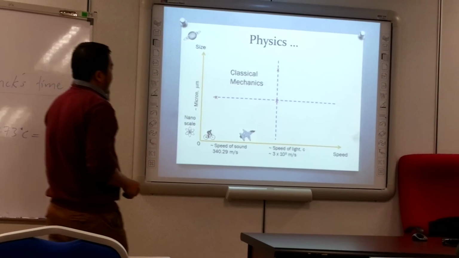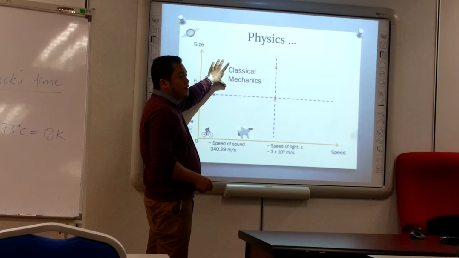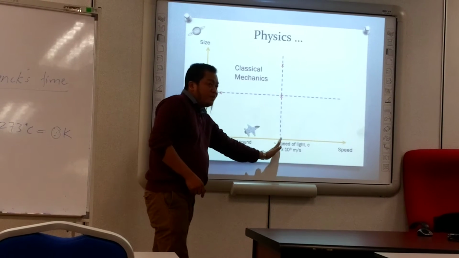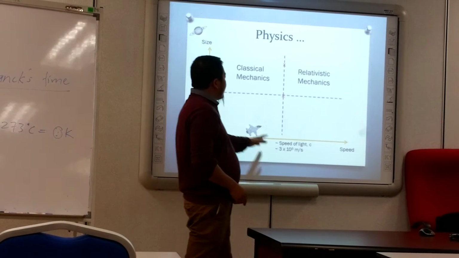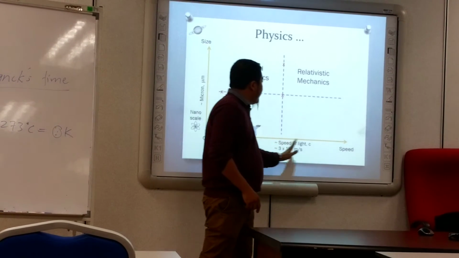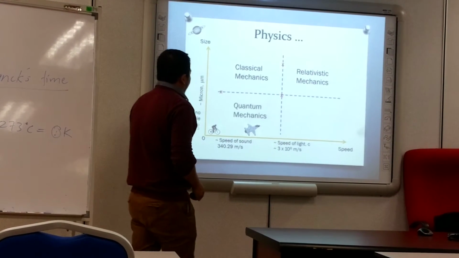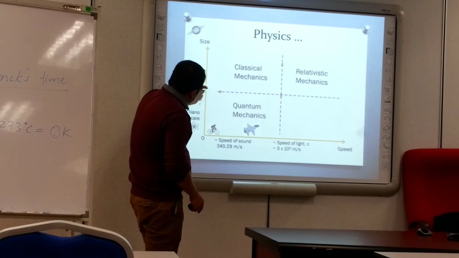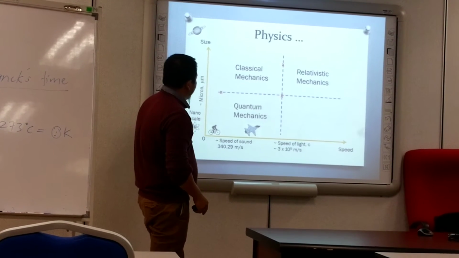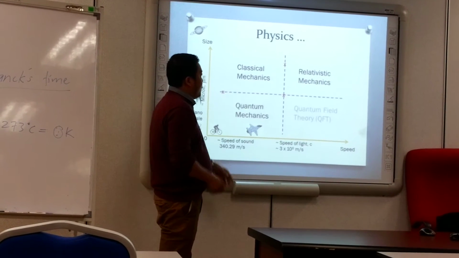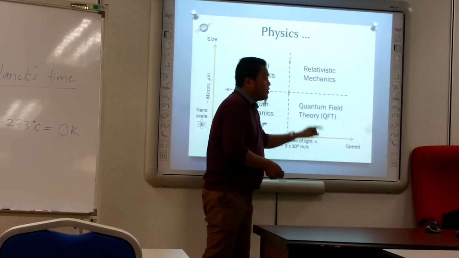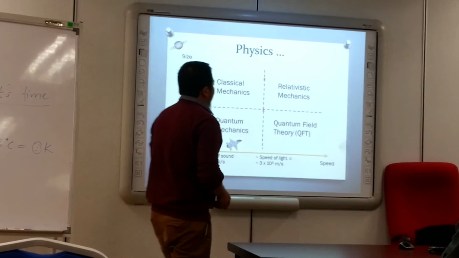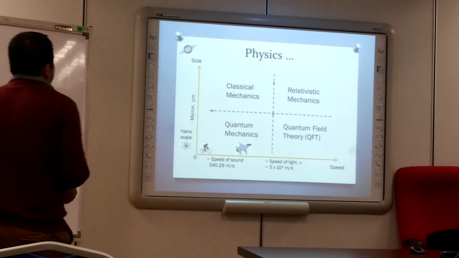The first one is classical mechanics. This is what we learn in school. It's about the micron size to the planet size and before the speed of light. And when you consider the same size but the speed of light, what we call relativistic mechanics. And when you consider lesser than the speed of light and the size of 1 micron below to the nano size, this is what we call quantum mechanics. When you combine, this is what we call quantum field theory. This part, we work on cosmology to study the string theory.